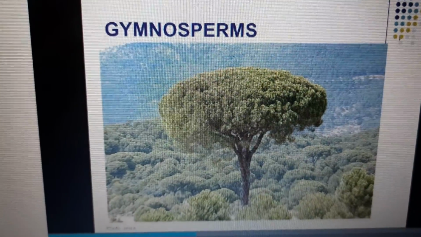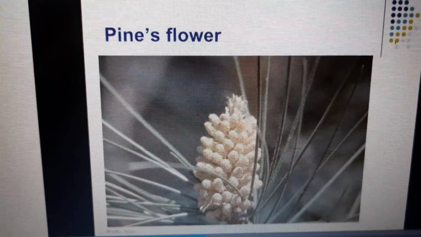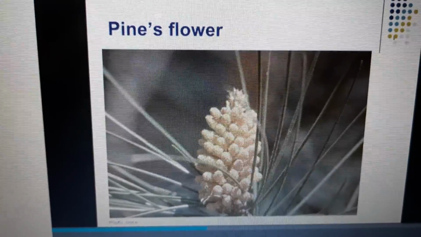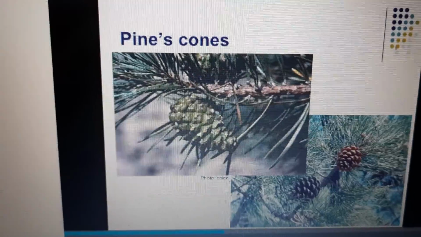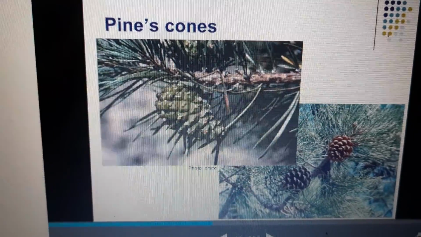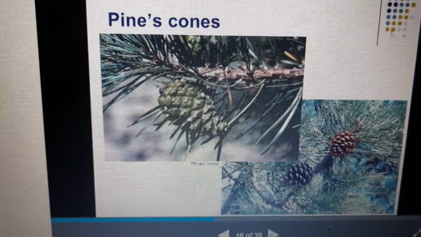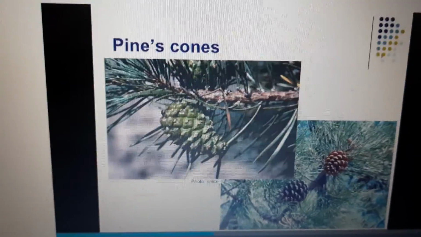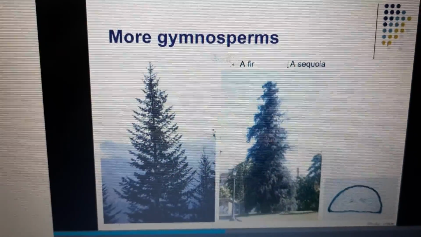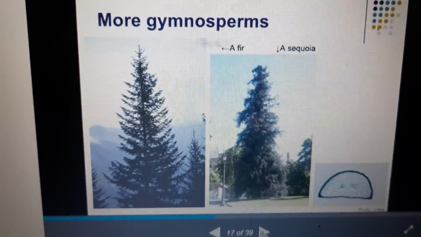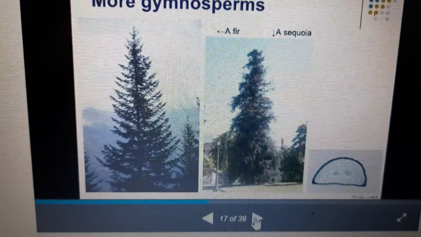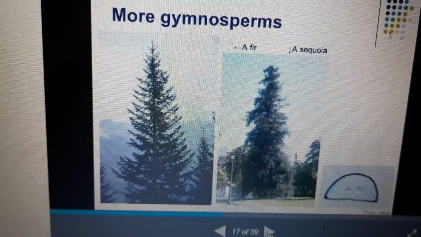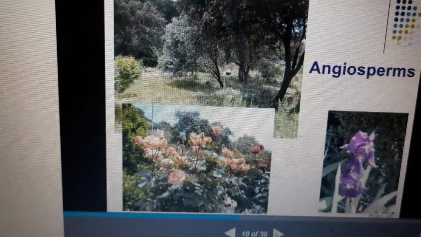Some examples of gymnosperm plants: trees and pine flowers, which are pine cones. You have already seen the pine cones. Then more gymnosperms, such as the fir, the largest trees of the gymnosperms. These are some examples.